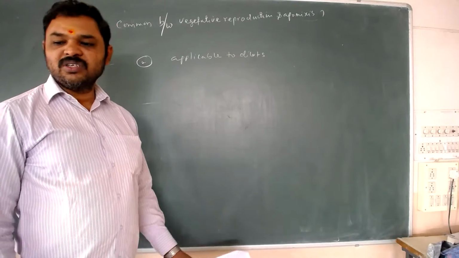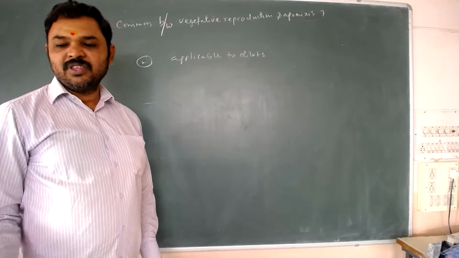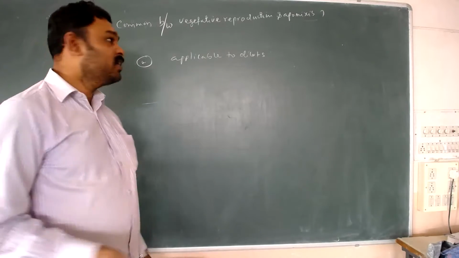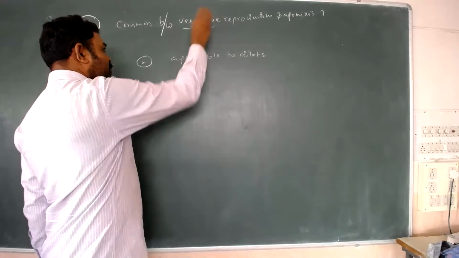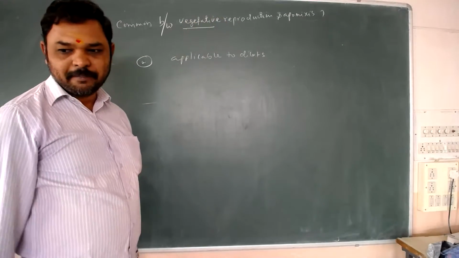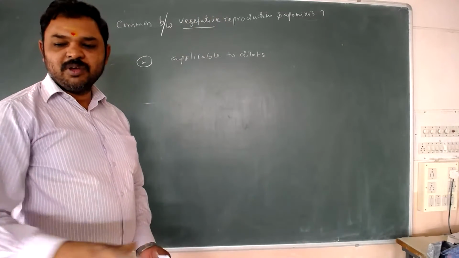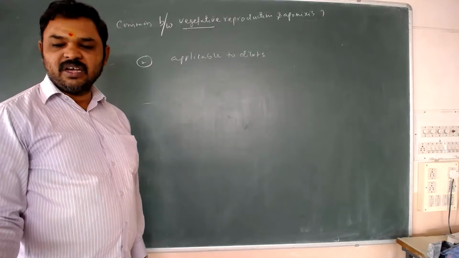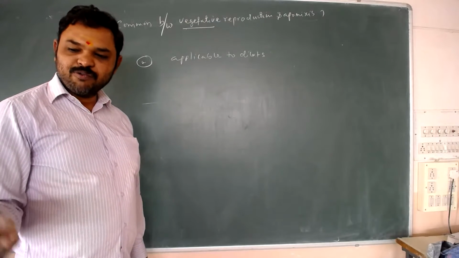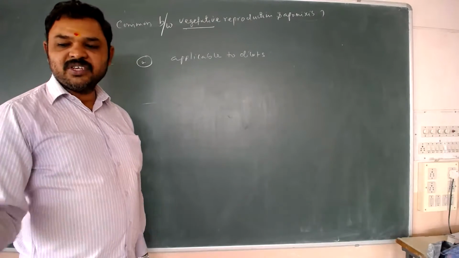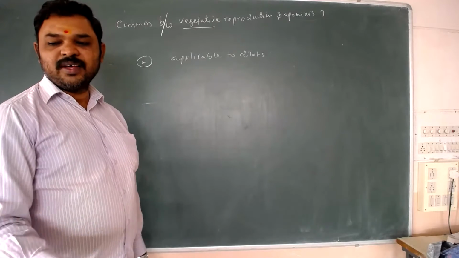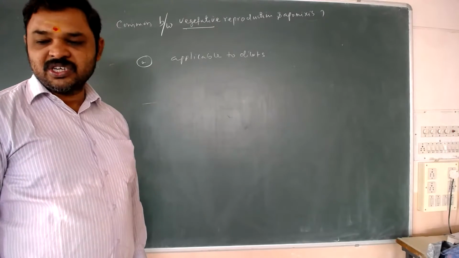Apomixis is the process of production of offspring without seed production by fertilization. Vegetative reproduction means no seed formation; the new plant is produced by means of buds and by means of root, stem, leaf. Any vegetative part of the plant body producing a new one is called vegetative reproduction.